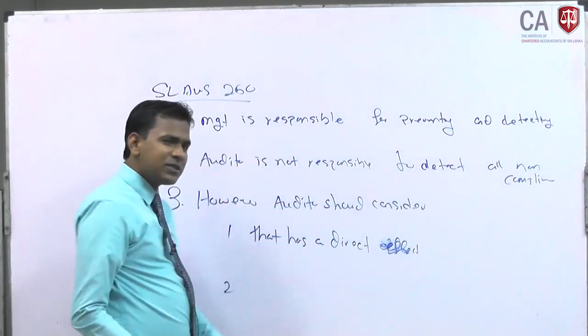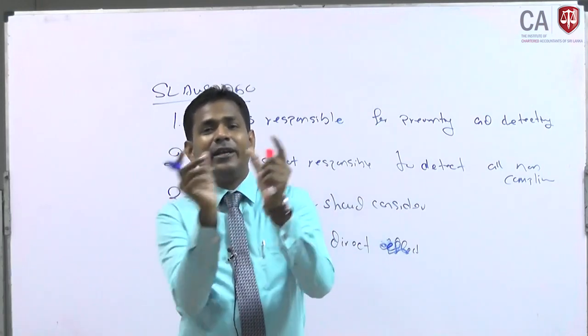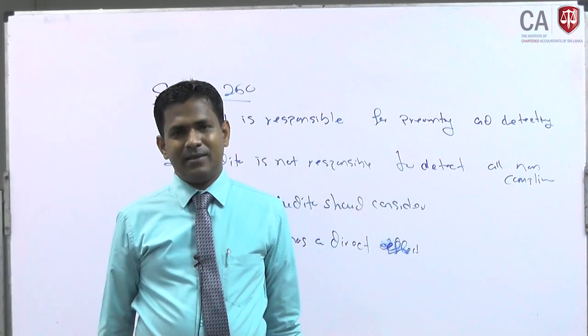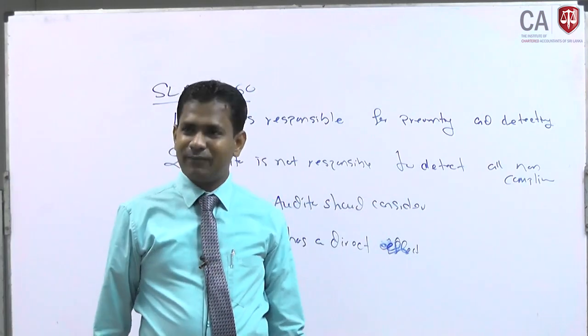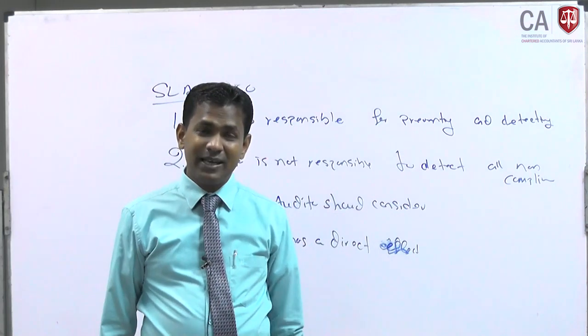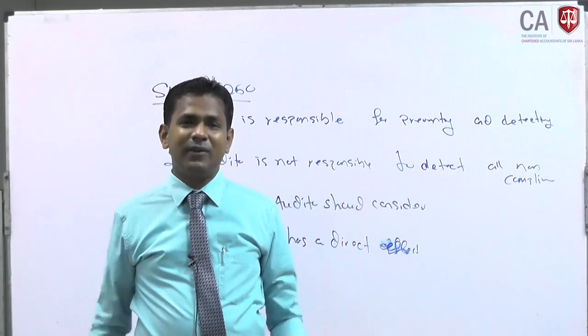There are certain laws and regulations which have direct effect on determination of the finance statement figures. Let's say, for example, legal case filed against the company, which is a contingent liability, or let's say a provision, that has a direct effect to the determination of the finance statement figures.